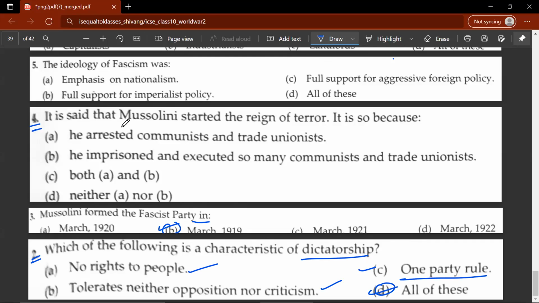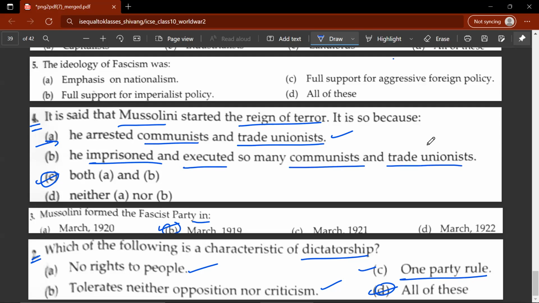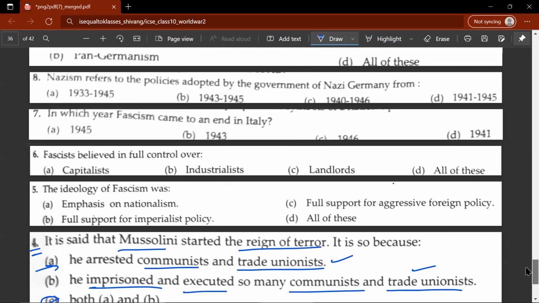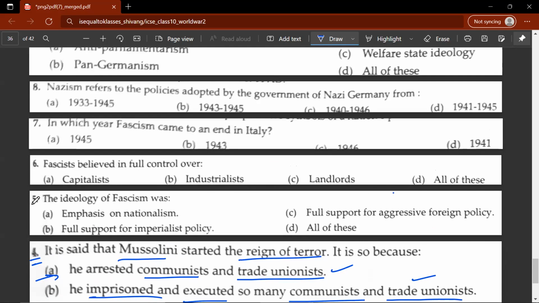Fourth question, it is said that Mussolini started the Reign of Terror. It is so because this would be C, both A and B. So what is A and B? He arrested communists and trade unionists. He imprisoned and executed so many communists and trade unionists because he regarded them as a threat to his rule. Not to his country, but to his rule on his country.